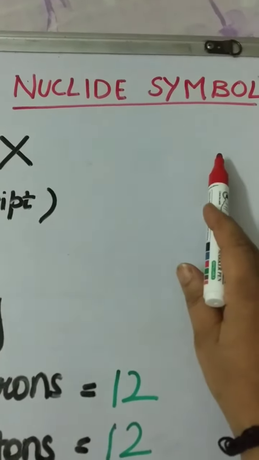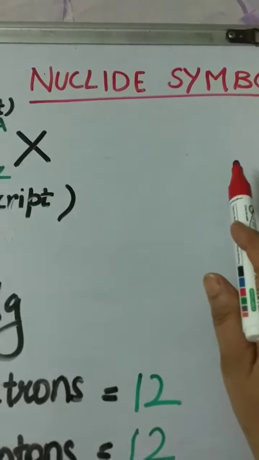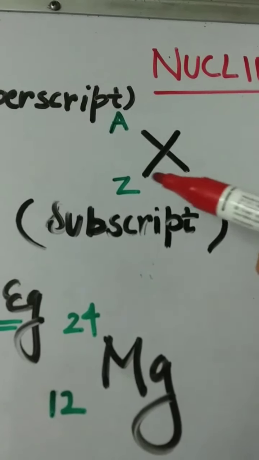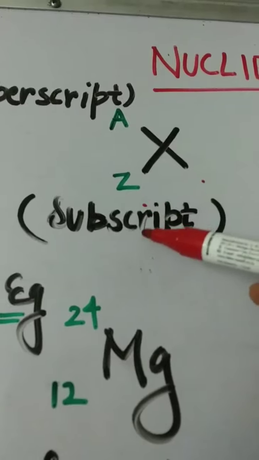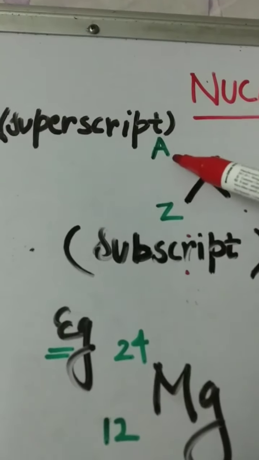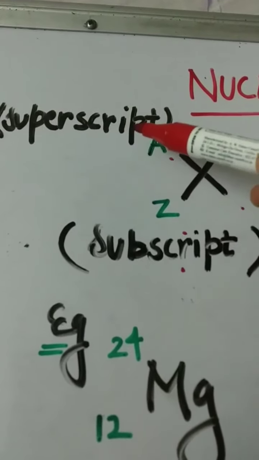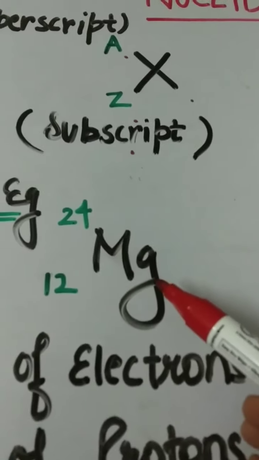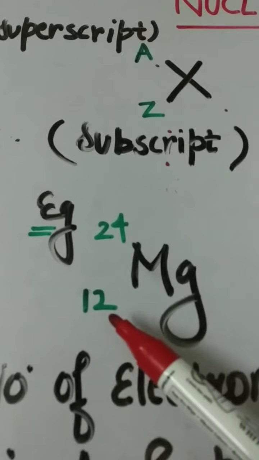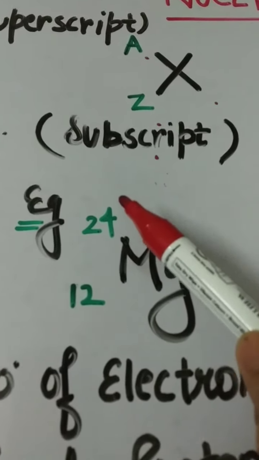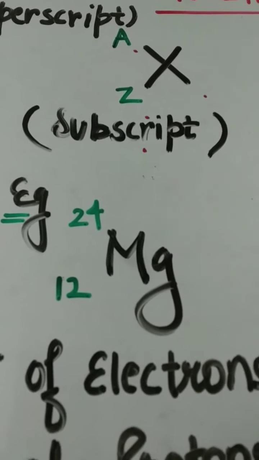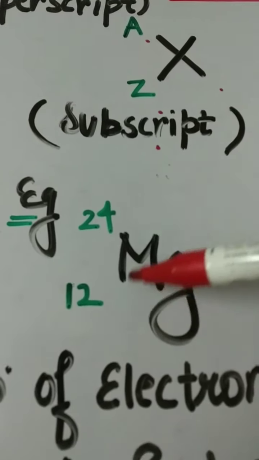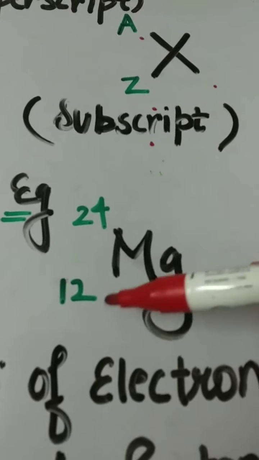Nuclide symbol. The nuclide symbol of an atom is the symbol of the element with atomic number as a subscript and mass number as a superscript. For example, magnesium, atomic number 12, mass number 24, which are set to the left of the symbol of the element.